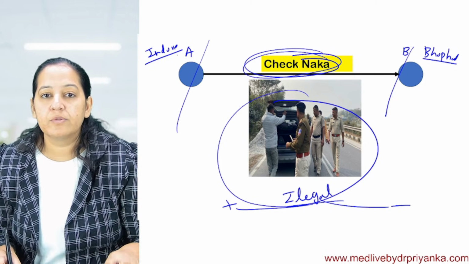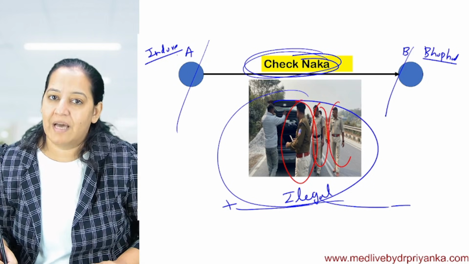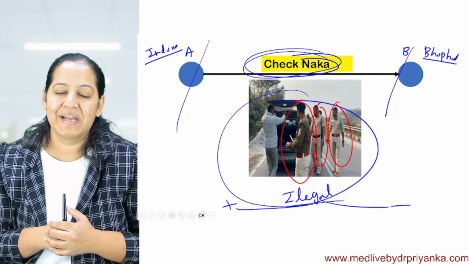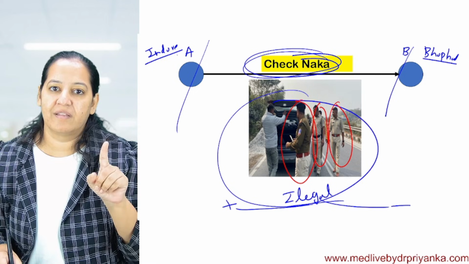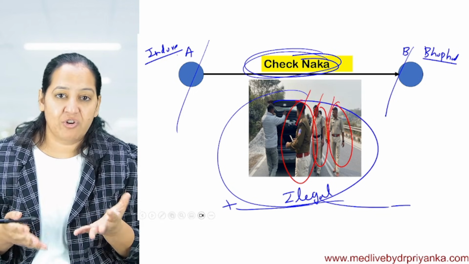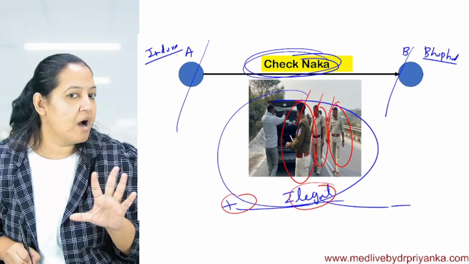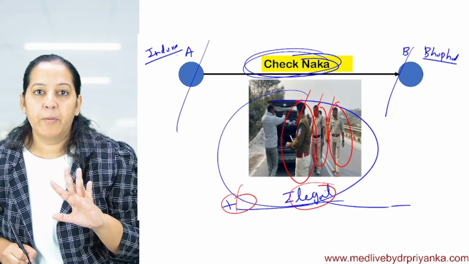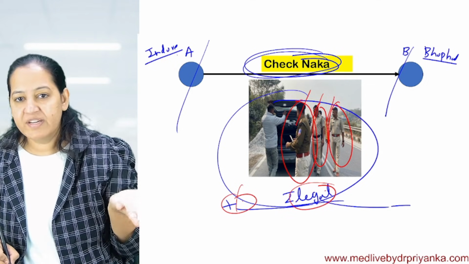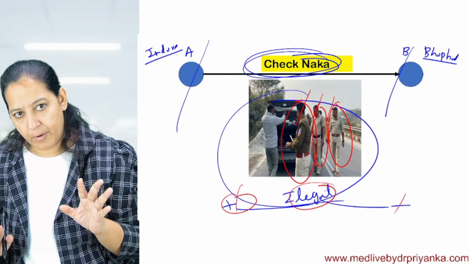There is a policeman who is known as inspector, and the inspector has two havaldars, two sub-inspectors with them. Okay, I will correlate the story, don't worry. They are doing the checking. So 3 people are there: one inspector and 2 sub-inspectors. And they are checking the trunk. Now there are 2 scenarios. If some illegal material is found in the trunk, the car is not allowed to go ahead, and some legal action will be taken. And if it is clear and doesn't contain any illegal material, it's allowed to go. You are getting my point, yes or no?